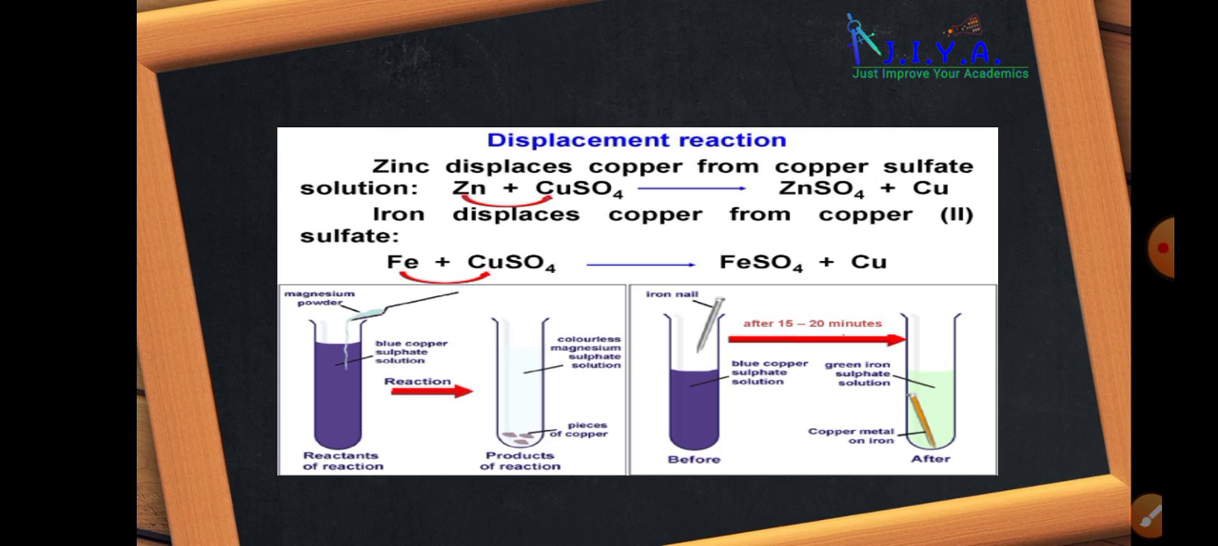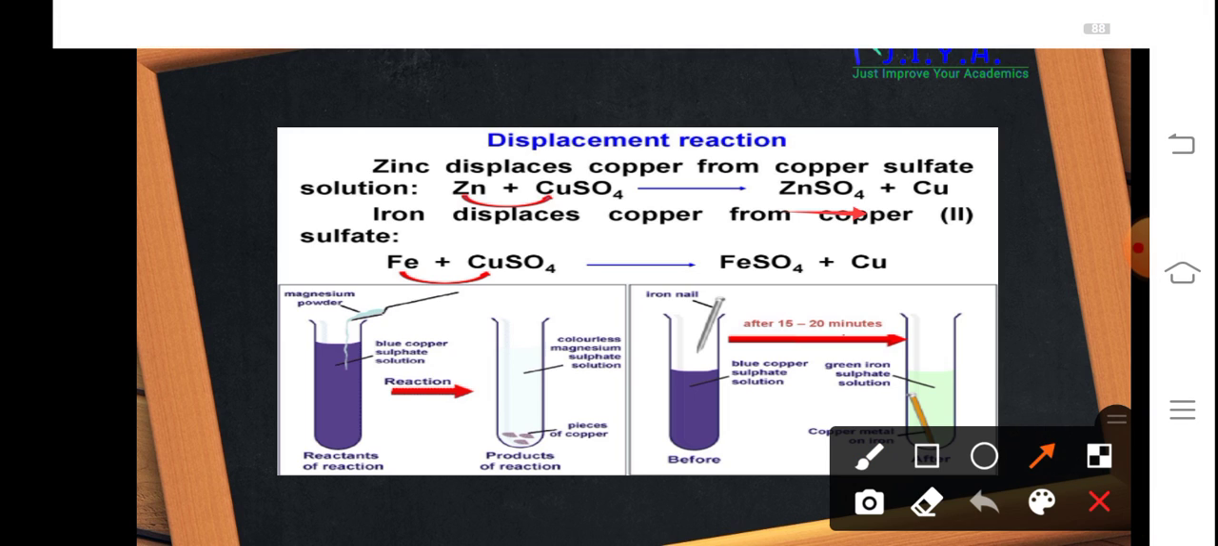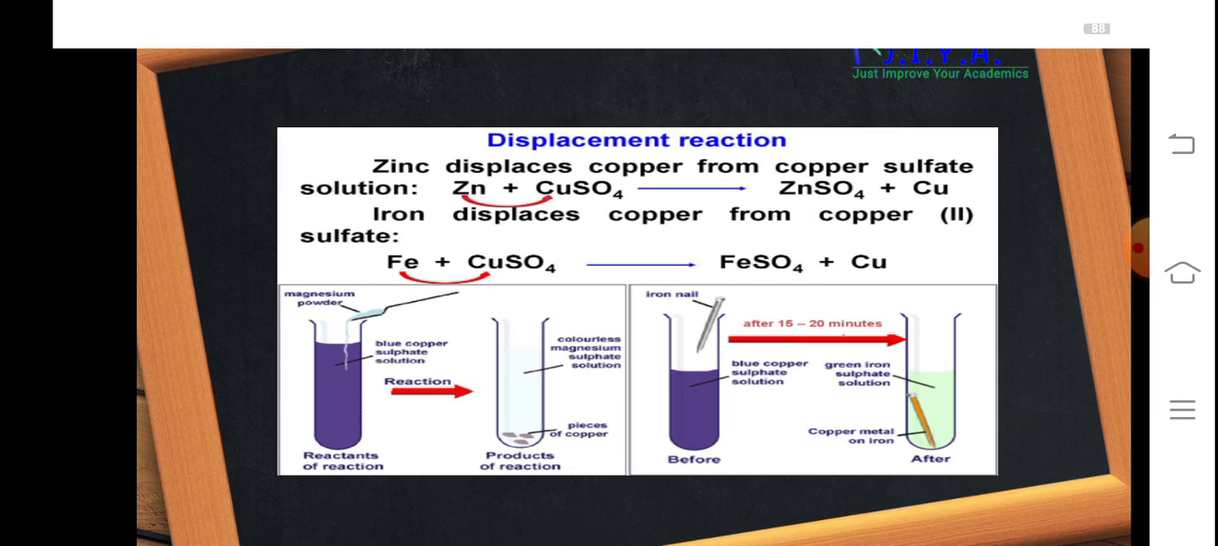Here you can see that zinc displaces copper from the copper sulfate solution. How? Because zinc is placed above copper in the reactivity series. That is, zinc is more reactive than copper. So zinc can easily displace copper from its solution and form zinc sulfate, as you can see here. Now the second example: iron when reacted with copper sulfate forms ferrous sulfate. That is, iron can easily displace copper because iron is more reactive than copper. In the reactivity series also, you can check the position of all these metals. Iron is placed above copper. Such types of questions can be asked in the paper.